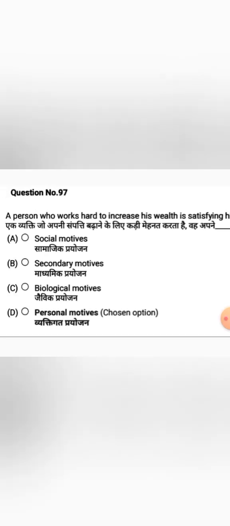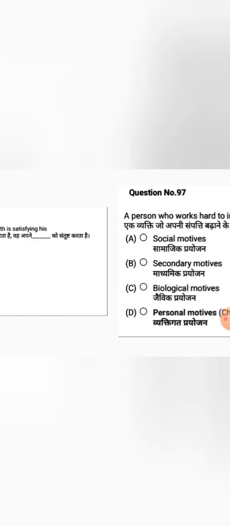And the next question, a person who works hard to increase his wealth is satisfying his. Options, option A social motives, option B secondary motives, option C biological motives, option D personal motives. And the correct answer is personal motives. A person who works hard to increase his wealth is satisfying his personal motives.